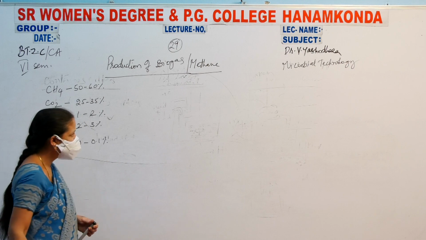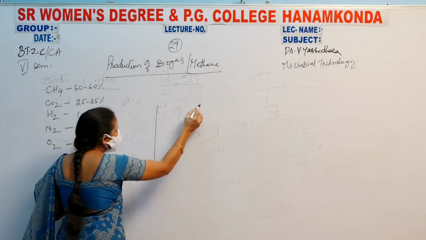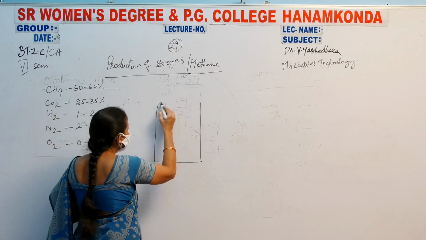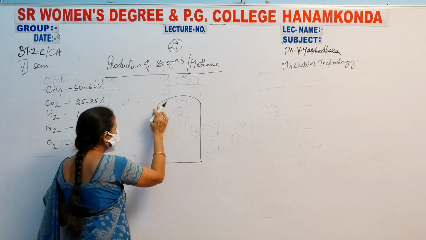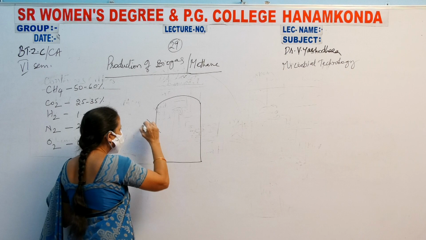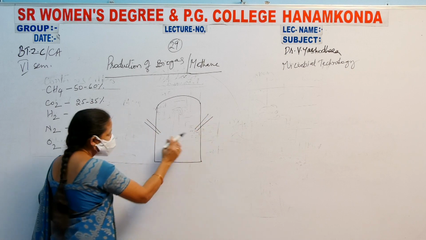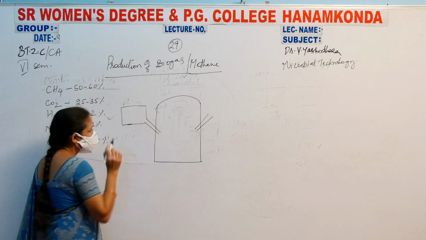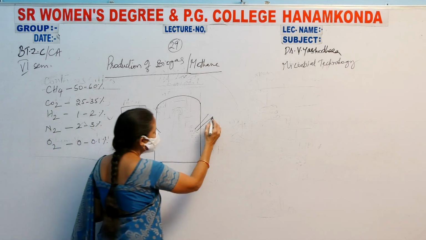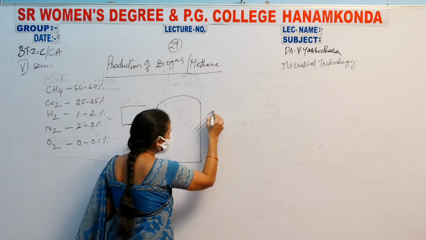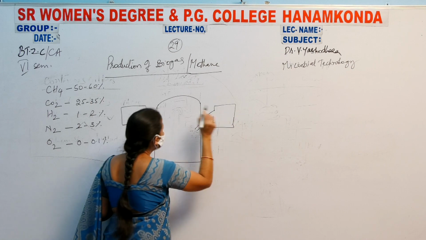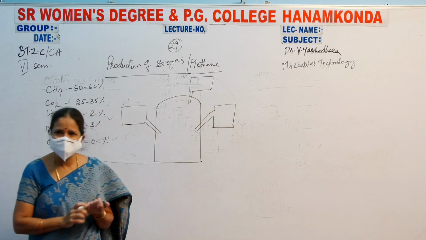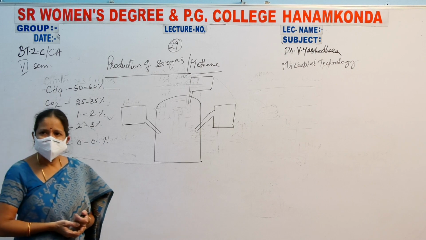Next, this slurry, what you will do is, here we will go for the structure. This is your bioreactor vessel, and this vessel is closed tightly. It consists of an inlet and an outlet. This inlet is connected to a tank, and this outlet is connected to another tank. And from here, there is one more connection to another tank. See, this is the structure for the production of your biogas.